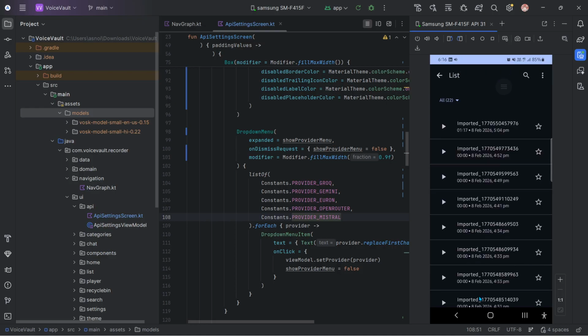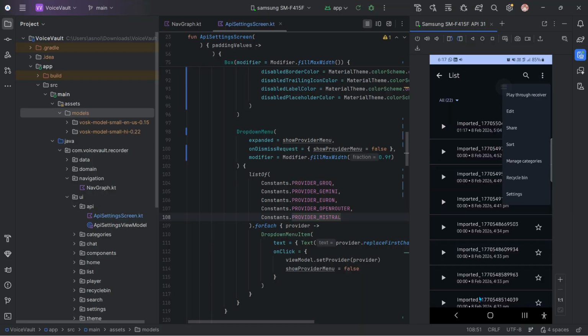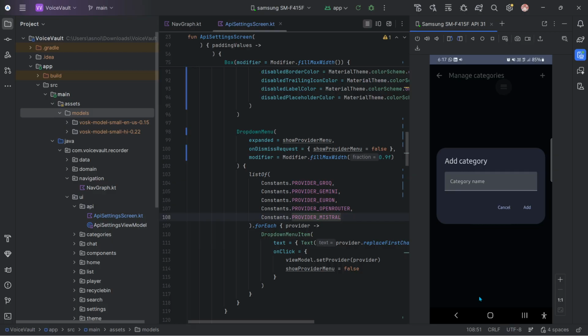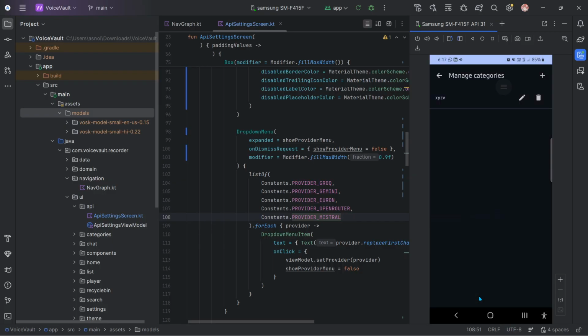And we also have the edit option. So yeah, if you want to start it, you can start it. And we also have the share option, which I already told you. We have a sorting option. If you want to sort anything, you can sort it. We have a categories option. All the categories will be here, but if you want to create any category, you can just create it and add it, and it will be here. You can delete it. You can edit this category name if you want to rename it.